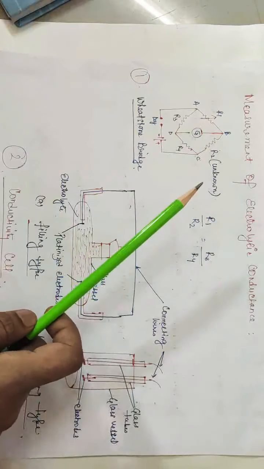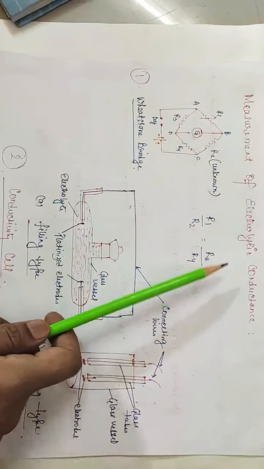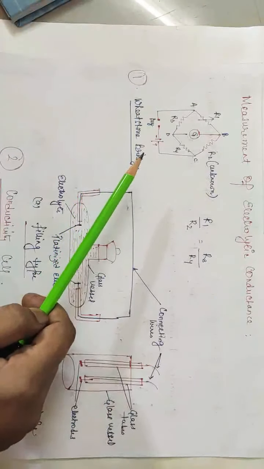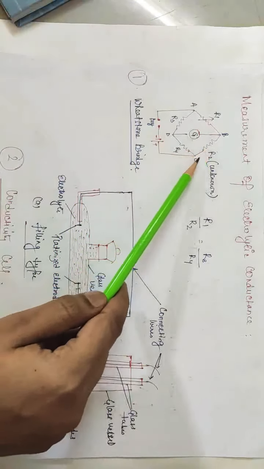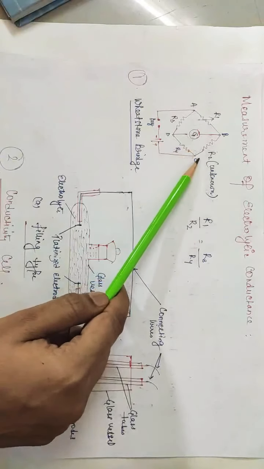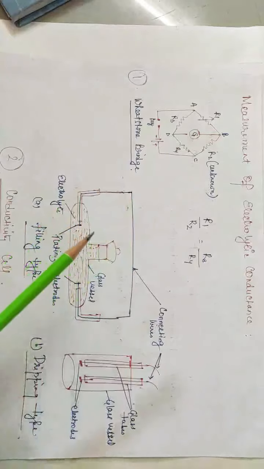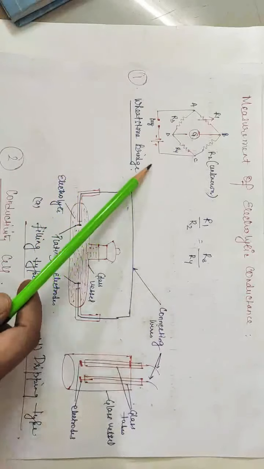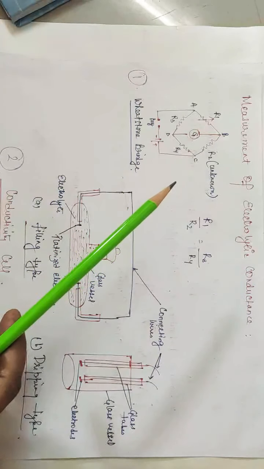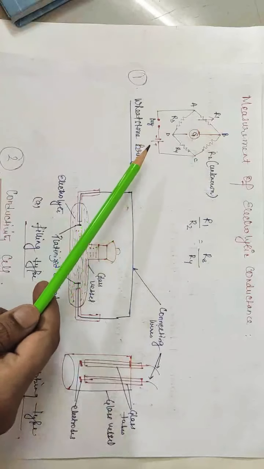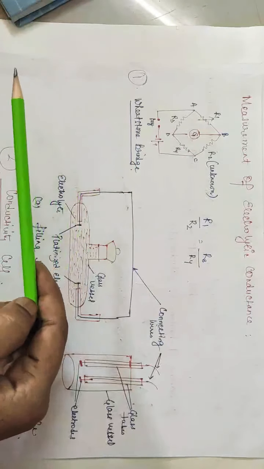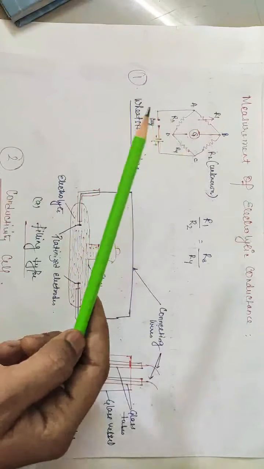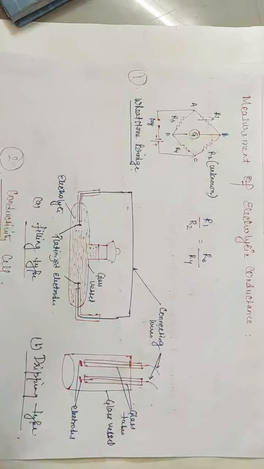But for measuring the electrolytic conductance of an ionic solution, two problems arise. The first difficulty is that we cannot attach a solution in place of R1 like a metal wire or a solid conductor. Second, when we apply current, the solution between the electrodes gets polarized. That is, the concentration changes, and hence the resistance of the solution also changes. The first difficulty can be overcome by using a conductivity cell.